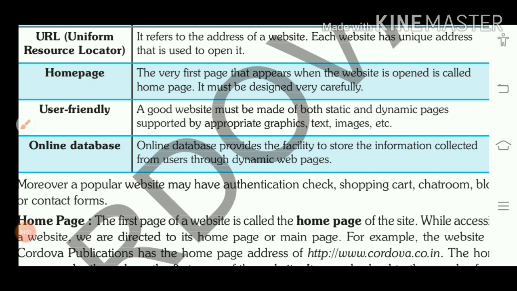User friendly means that a website is good, okay? Or we can say when it is convenient for the user, when it contains all the pages, dynamic as well as static pages are supported, so that website is user friendly. Next one is online database. Online database provides the facility to store the information, okay? And when we are filling any form, that information is stored online. You are creating your account on Amazon, on facebook.com. So for this, they are maintaining your data in an online database.